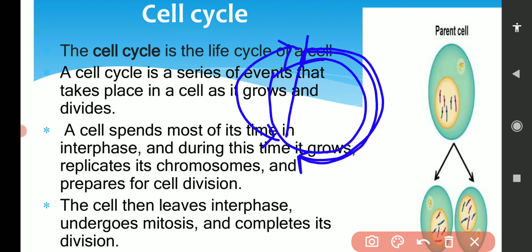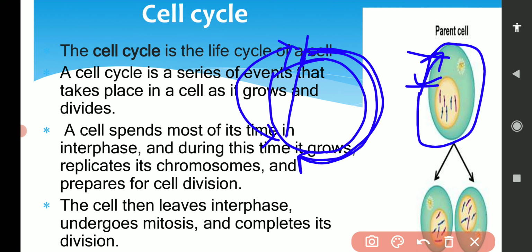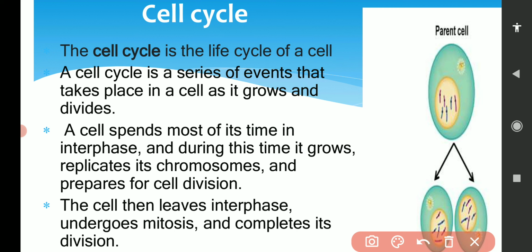Most of the time this cell remains in interphase, and whenever interphase is finished, it goes to the division phase, and after division it forms two daughter cells. What interphase is and what M phase or division phase is, we will discuss in coming slides.